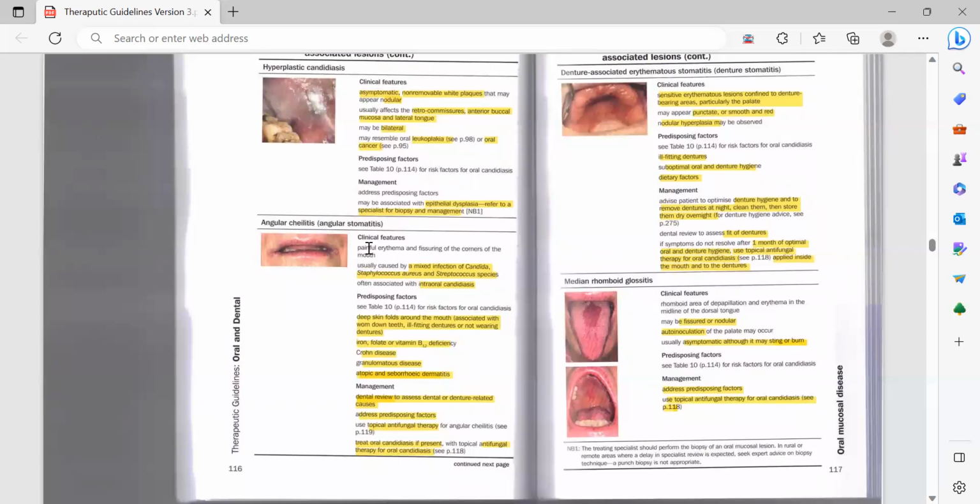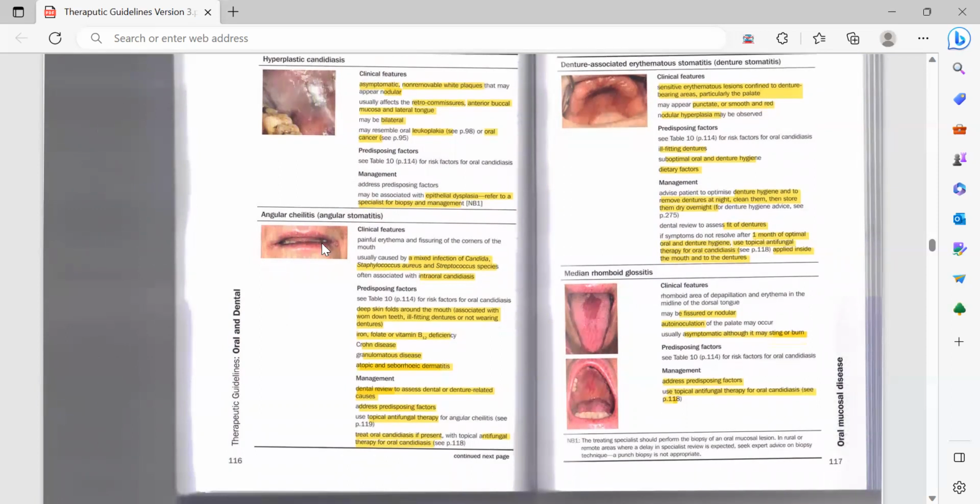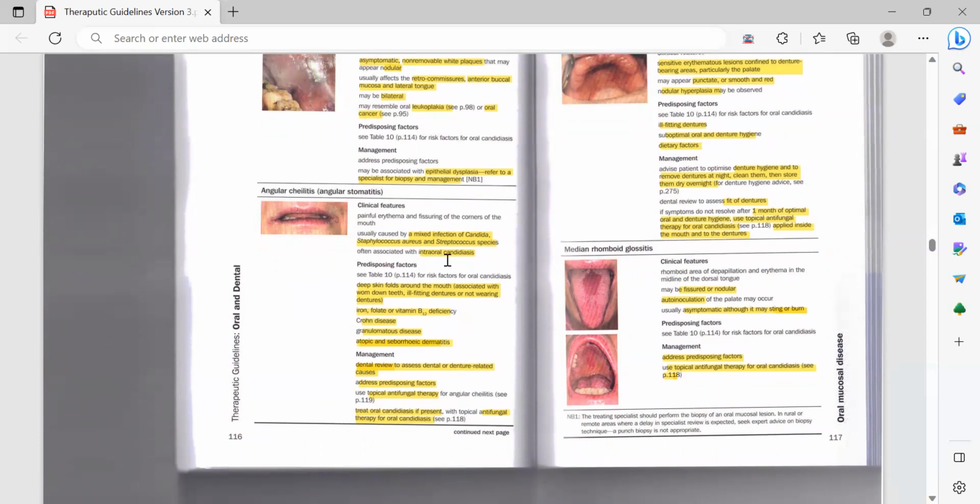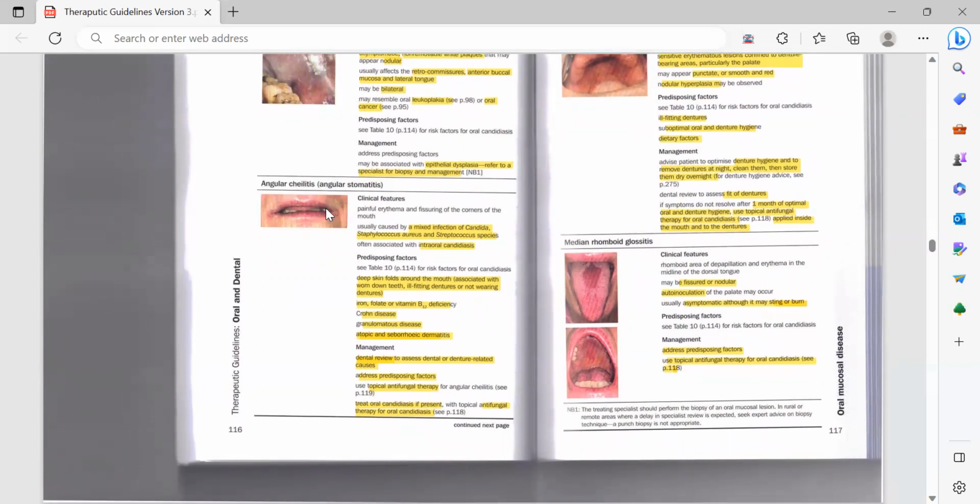Angular cheilitis clinical features would be painful erythema and fissuring of the corners of the mouth, and it is usually caused by a mixed infection of Candida, Staphylococcus aureus, and Streptococcus species, often associated with intraoral candidiasis. So outside there would be this lesion, and inside the patient is often having intraoral candidiasis.